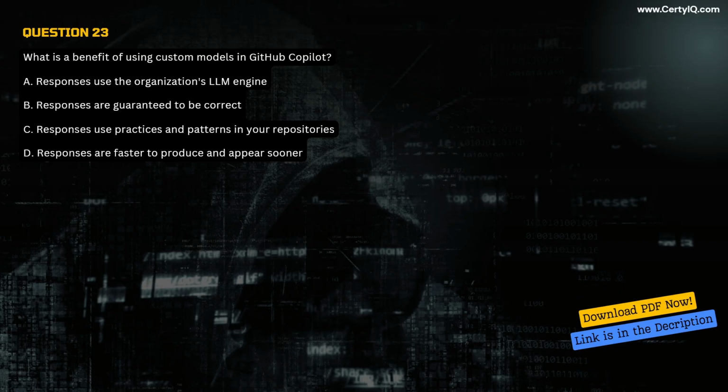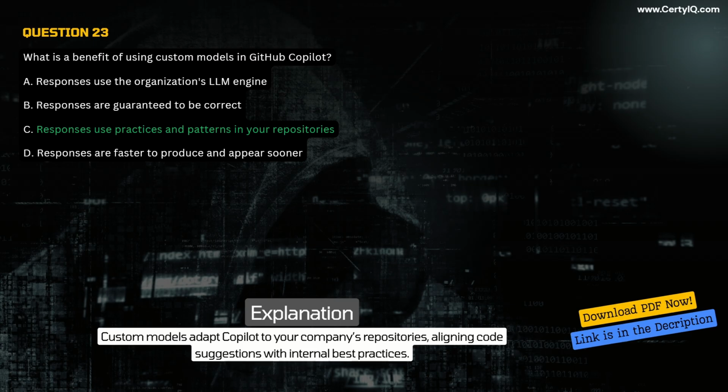Question 23. What is a benefit of using custom models in GitHub Copilot? A. Responses use the organization's LLM engine. B. Responses are guaranteed to be correct. C. Responses use practices and patterns in your repositories. D. Responses are faster to produce and appear sooner. Correct answer, C. Responses use practices and patterns in your repositories. Explanation. Custom models adapt Copilot to your company's repositories, aligning code suggestions with internal best practices.